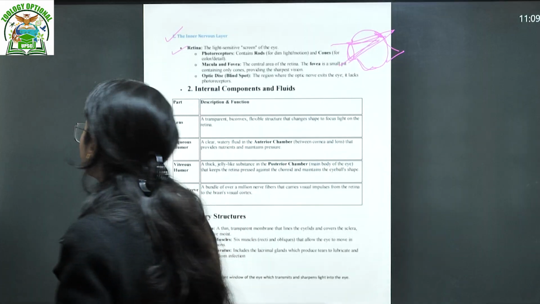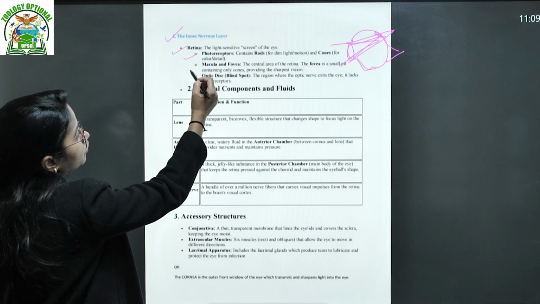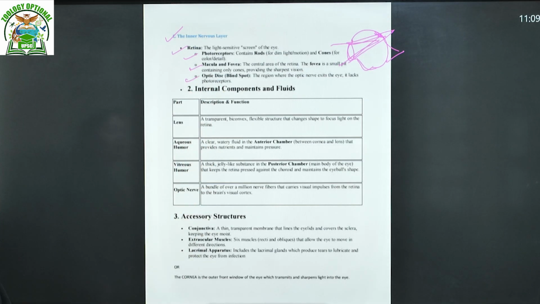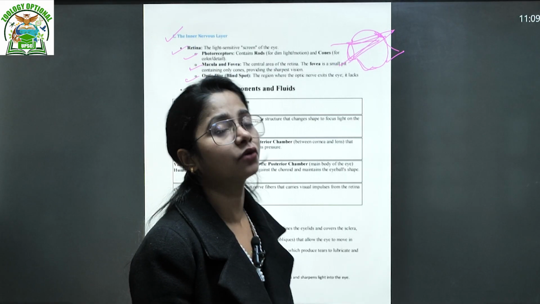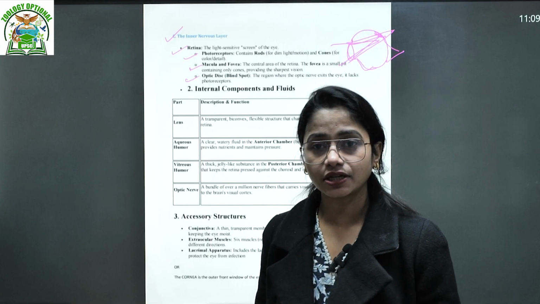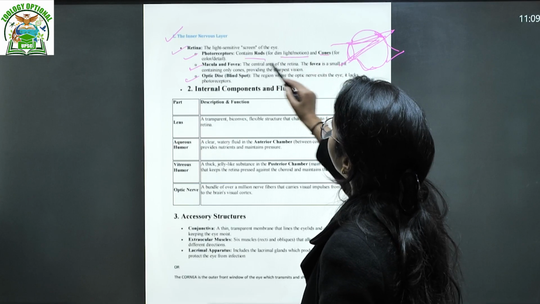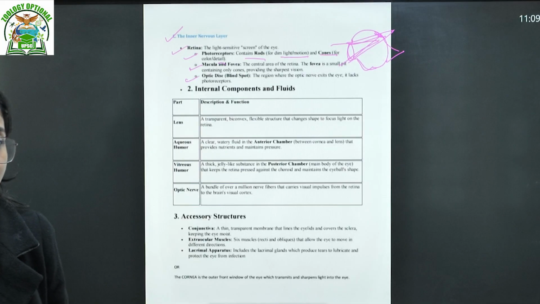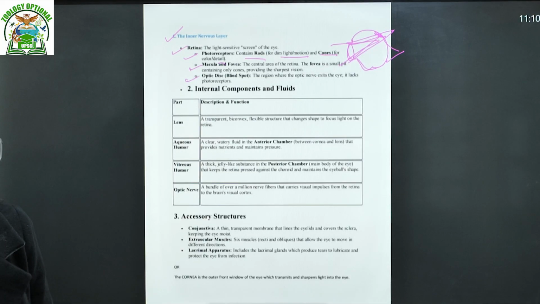Okay, so the retina has its own significance. It is the light sensitive screen of the eye. It consists of the photoreceptors, macula and fovea, and the third one is the optic disc. Photoreceptors, of course, we must have heard about the rods and cones, are located in the retina. Rods are for dim light or motion, cones are for color. How do we remember? C for cone and C for color. So your rods are light sensitive, while your cones are color sensitive, right?